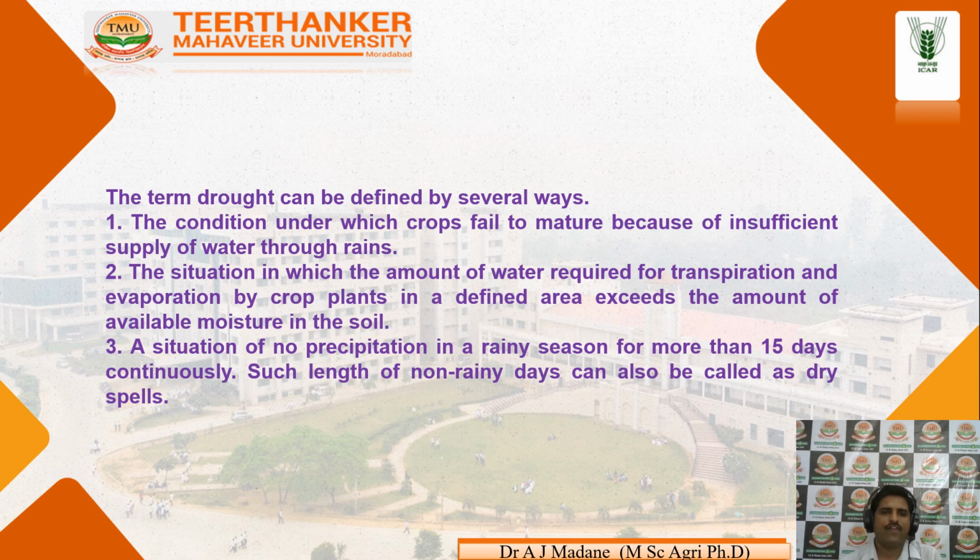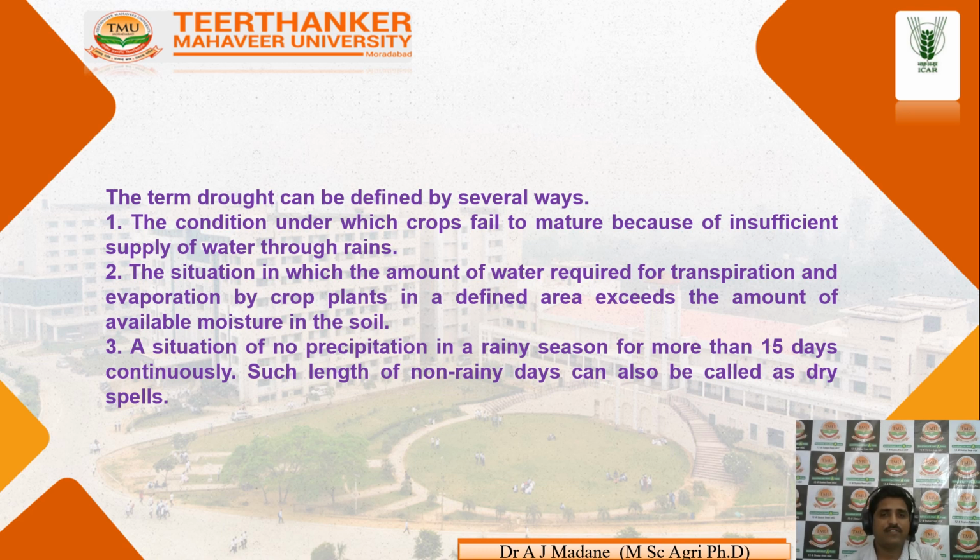Next, various scientists have given various types of definitions. Here I am sharing some definitions I have collected. The condition under which crops fail to mature because of insufficient supply of water through rains. This is the condition of a dry spell. Suppose our crop is at the growing and flowering stage, and if there is a dry spell with no water, that crop fails to mature because of insufficient water. That is known as a weather hazard.